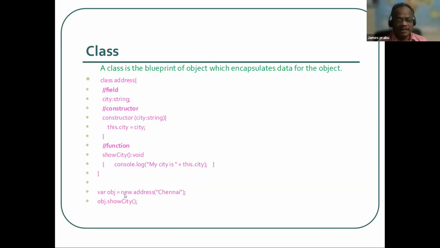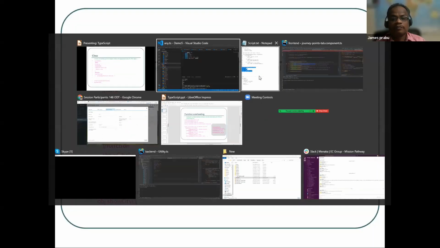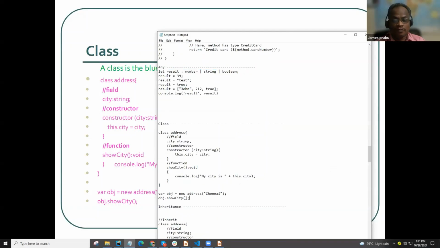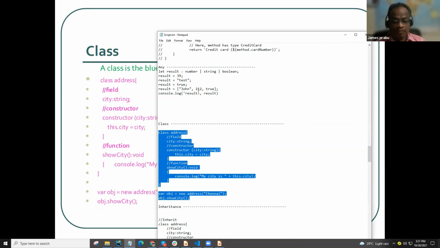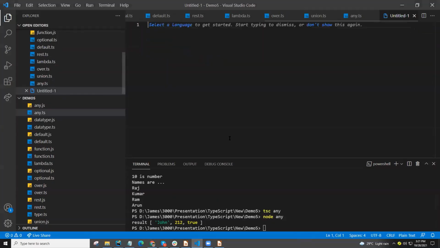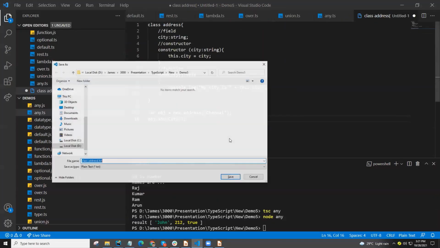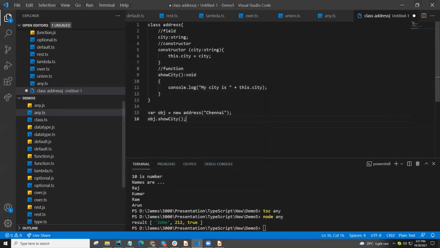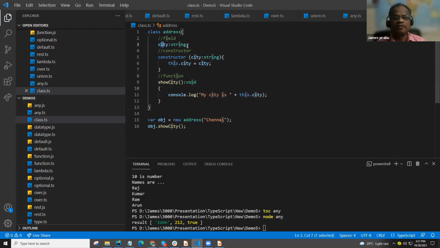So we create an instance of this class as an object. Calling object dot showCity means this method will be executed. Let's see it in code. The same thing we have pasted, the field, the constructor and showCity.